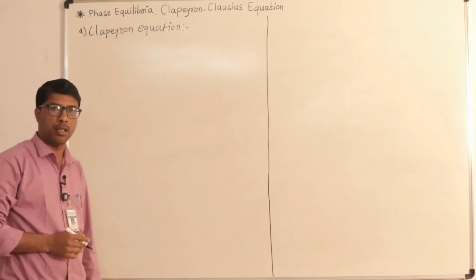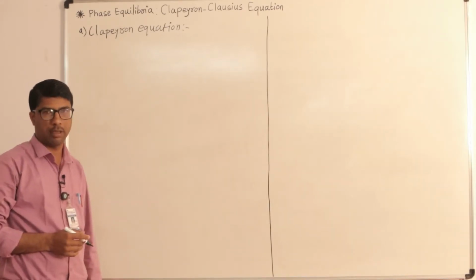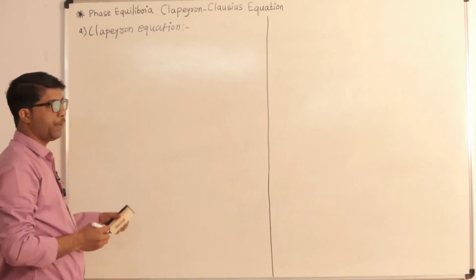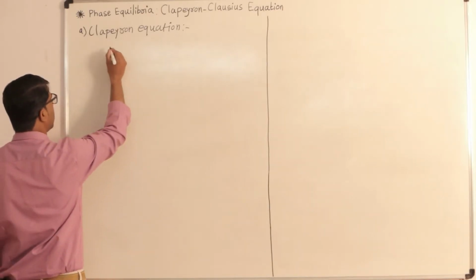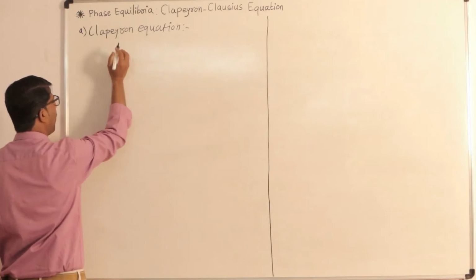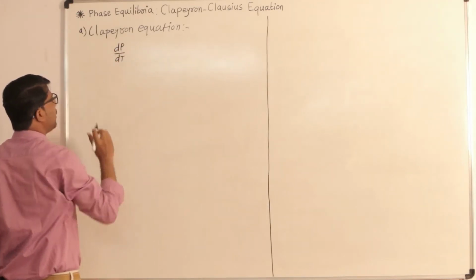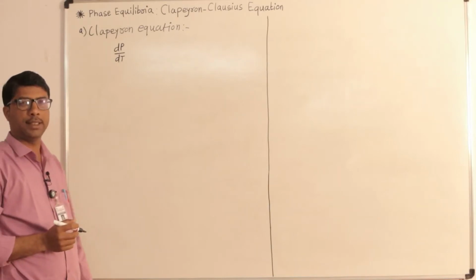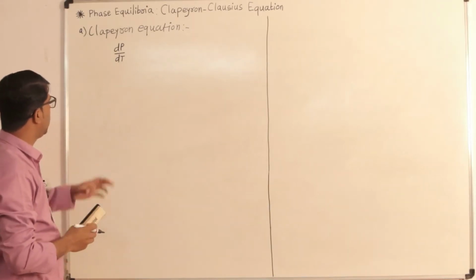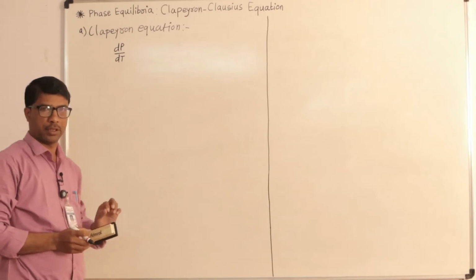Which mathematical relation am I going to derive here? In simple words, I am going to find the quantity dP by dT, which is the change in pressure with temperature.